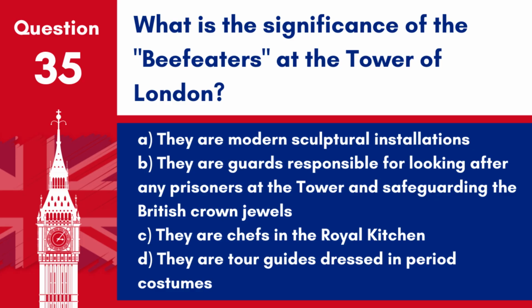D. They are tour guides dressed in period costumes. Answer B. They are guards responsible for looking after any prisoners at the Tower and safeguarding the British Crown jewels. The Beefeaters, officially known as yeoman warders, are ceremonial guardians of the Tower of London.